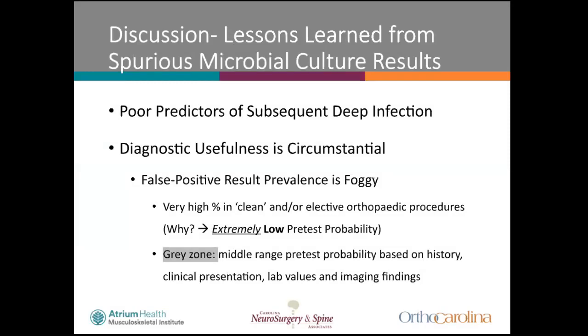So, is it time to rethink routine culturing in all nonunions? Well, it seems reasonable to incorporate pretest probability of infection into that decision. Repeatedly, we've seen more spurious culture results in relation to lower suspicion for underlying infection. And based on our findings, it appears safe. We're not missing a large number of indolent infections that come back and bite us later on.